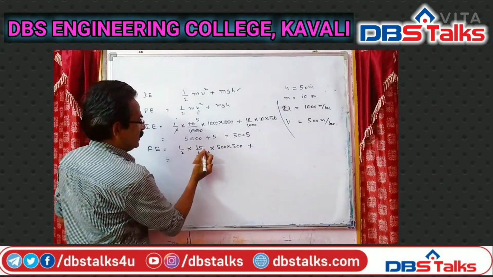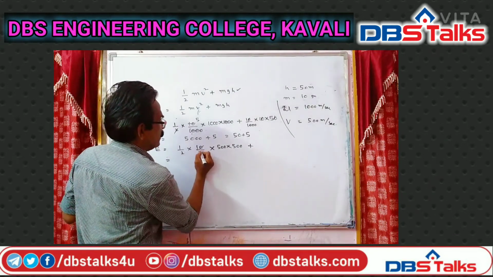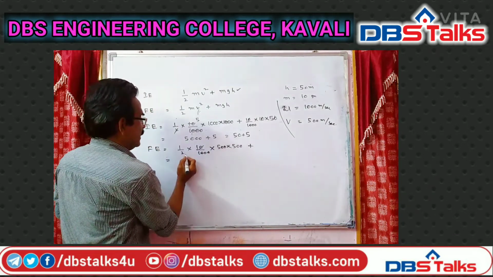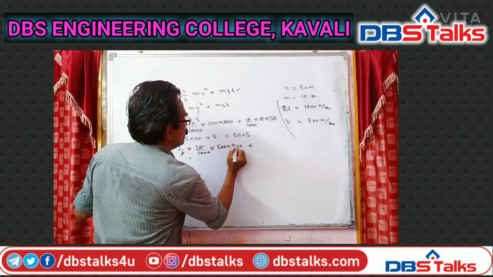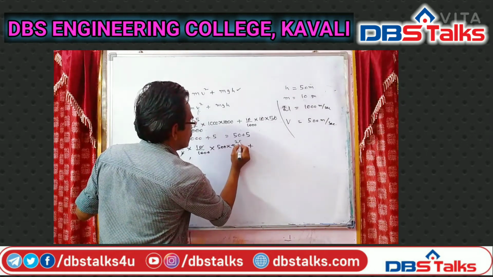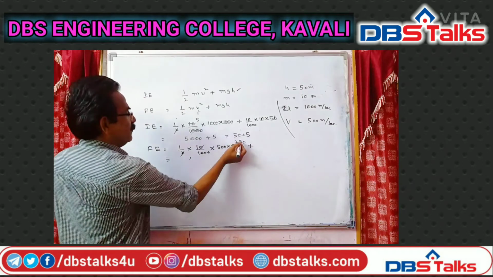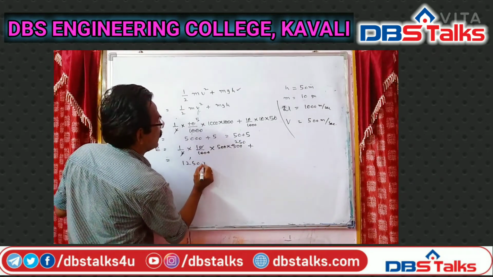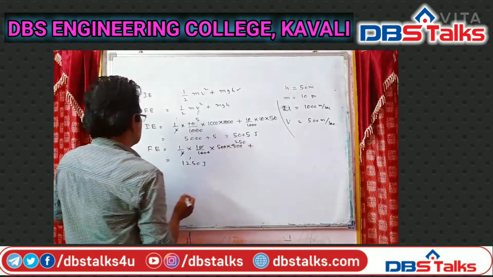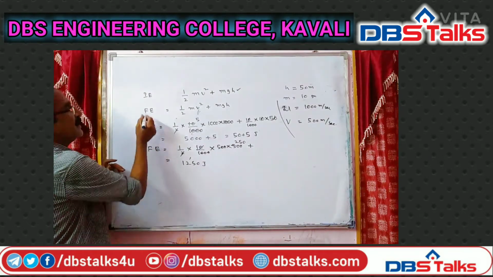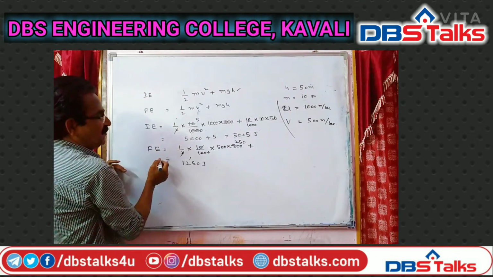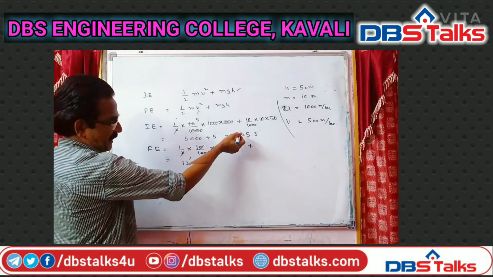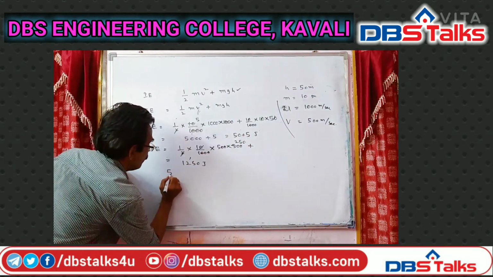Final energy is equal to half m, 10 by 1000, into v square. What is v? 500 into 500, plus mgh. Here h, friends, it touches the ground, so h becomes 0.